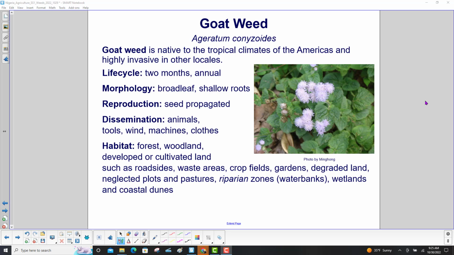Goatweed is native to the tropical climates of the Americas and highly invasive in other locales. Its life cycle is 2 months and it's an annual. It is a broadleaf, shallow roots. Reproduction, the seed is propagated. Dissemination, animals, tools, wind, machines, and clothes. Habitat, forest, woodland, developed or cultivated land such as roadsides, waste areas, crop fields, gardens, degraded land, neglected plots and pastures, riparian zones or water banks, and wetlands and coastal dunes.